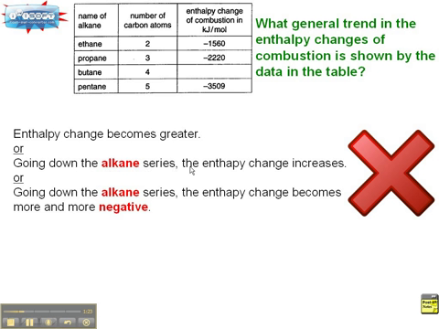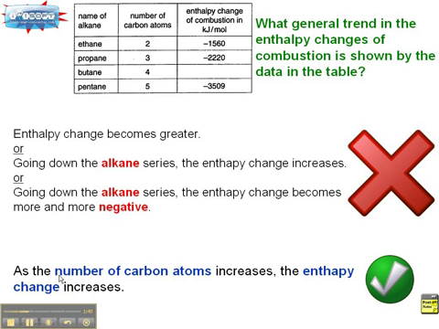Going down the alkane series, the enthalpy change increases. But how do I know this part is alkane series? Going down the alkane series, the enthalpy change becomes more and more negative. No. You should not say this. Instead, you should say as the number of carbon atoms increases, the enthalpy change increases. Okay? So you have to explain both columns.